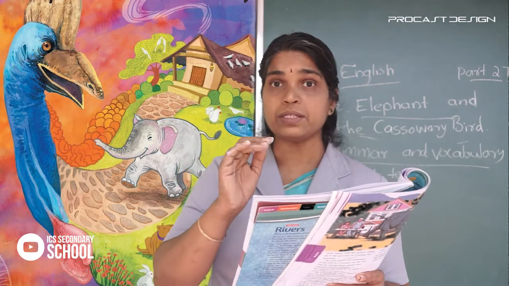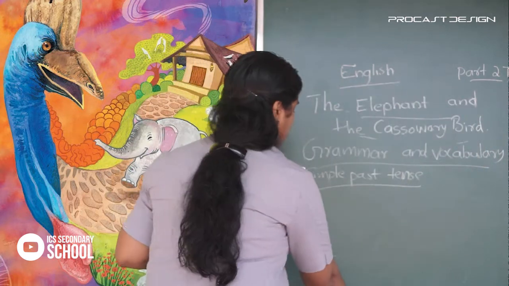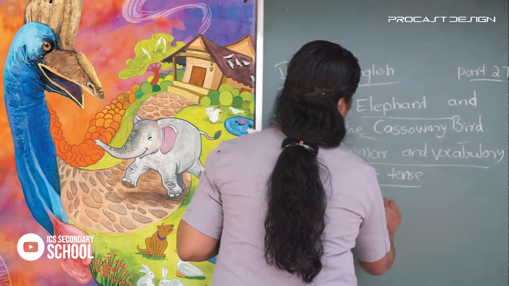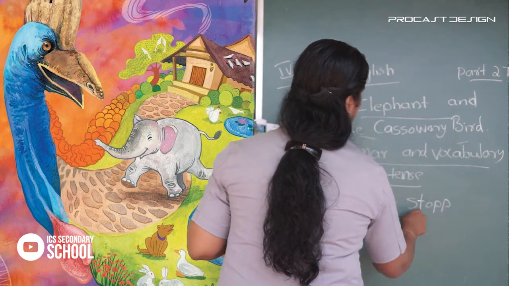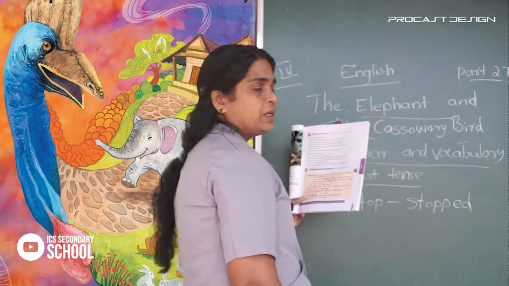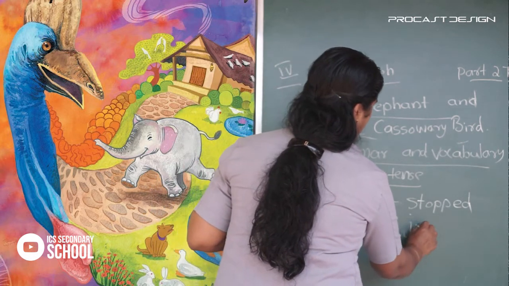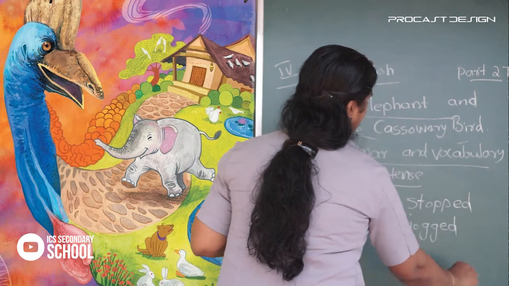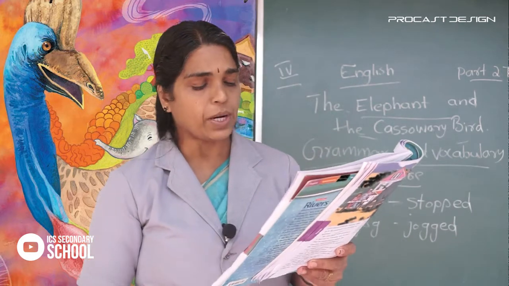Then we double the last letter of some verbs and add ed to show the past tense. Which are they? Stop. When we say what is the past tense of stop? Stopped. We are doubling the last letter and adding ed. Then jog. Last letter is g, then we will double the last letter and add ed.